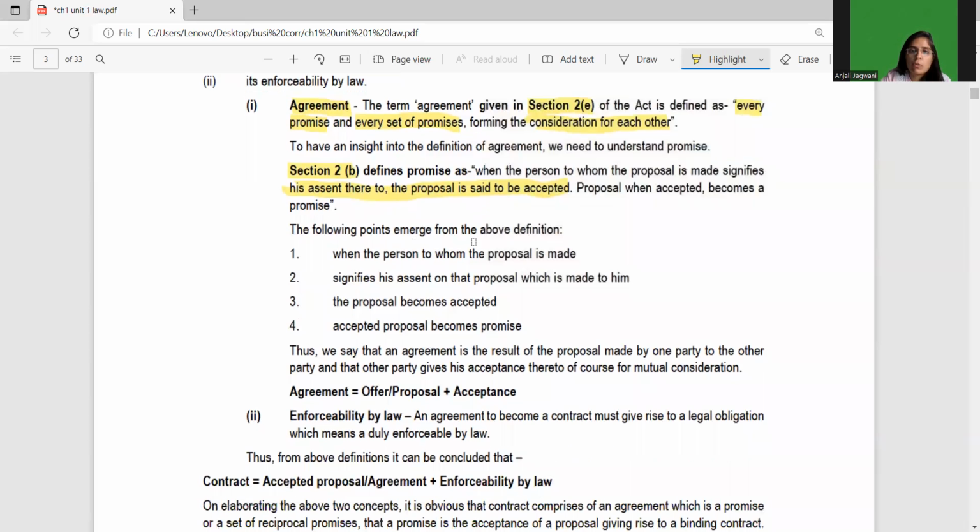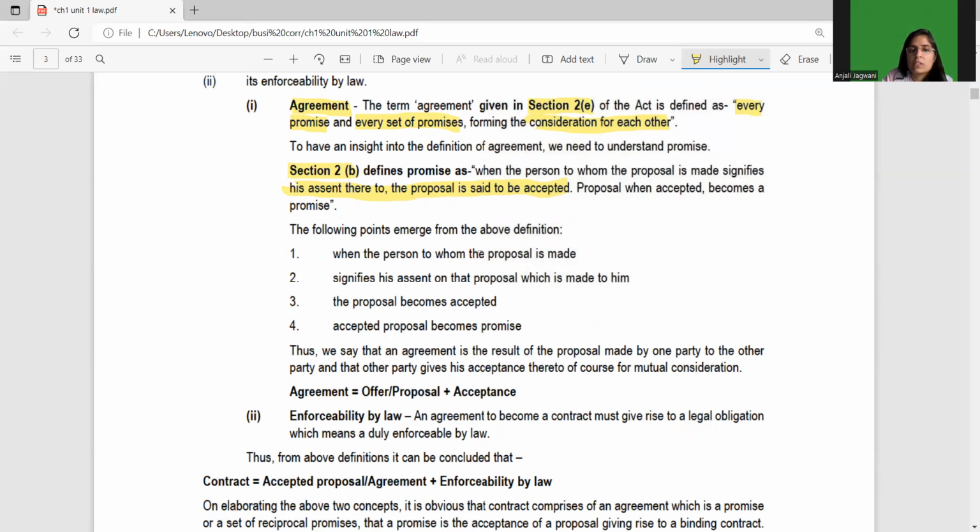So the following points emerge from the above definition. Suppose A is making a proposal to B that I will sell you a horse for rupees 50,000. Now B signifies his assent to that proposal, saying, okay, I am ready to give you 50,000 for the horse. Now when the proposal is accepted, both the parties are agreeing to the same terms, that is, the horse is going to be sold for the same amount. When this happens, the proposal becomes accepted, and then it becomes a promise.